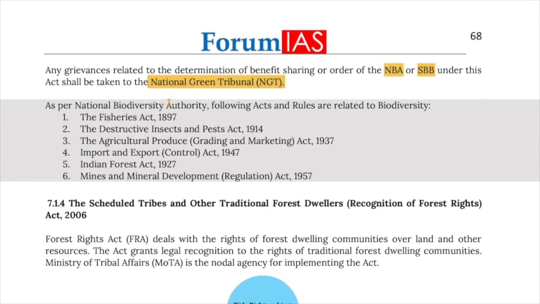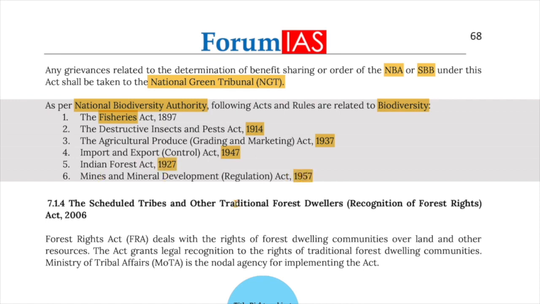Now, as per National Biodiversity Authority, the following acts and rules are related to biodiversity. The Fisheries Act of 1897, Destructive Insects and Pests Act of 1914, the Agriculture Produce, Trading and Marketing Act of 1937, Import and Export Control Act of 1947, Indian Forest Acts of 1927, Mines and Mineral Development Act Regulation, that is of 1957.